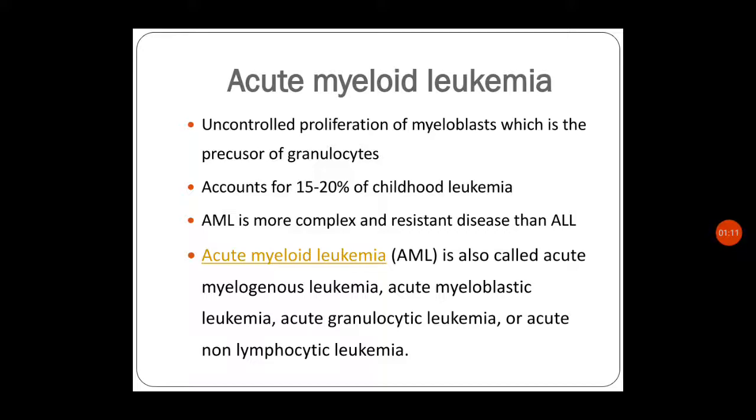AML is a more complex and resistant disease than ALL. The prognosis is comparatively worse than ALL. Acute myeloid leukemia is also called acute myelogenous leukemia, acute myeloblastic leukemia, acute granulocytic leukemia, or acute non-lymphocytic leukemia, or ANLL. That is also AML or ANLL. These are the common abbreviations and other names which we use for acute myeloid leukemia.